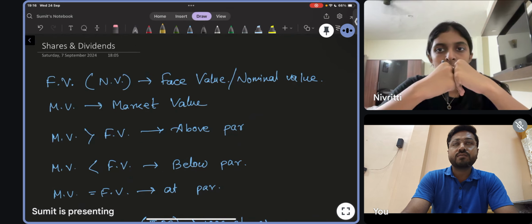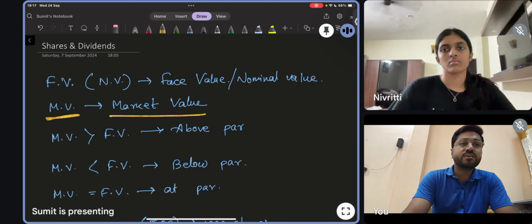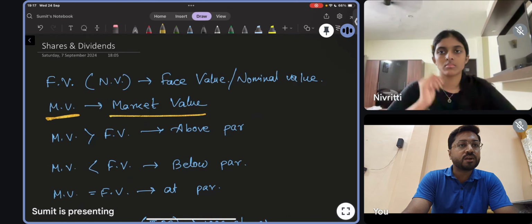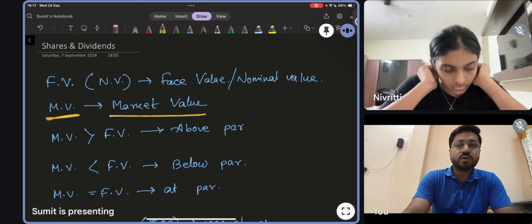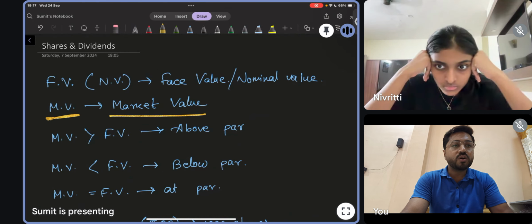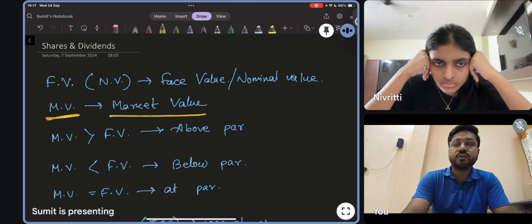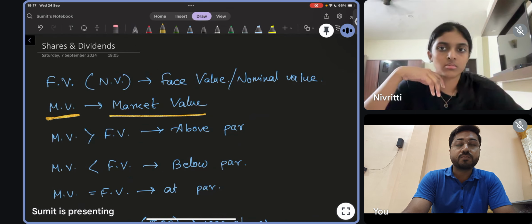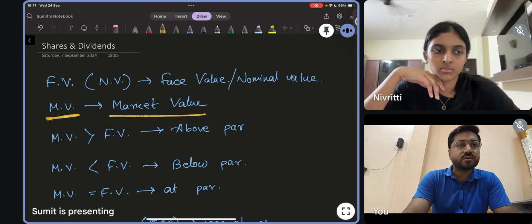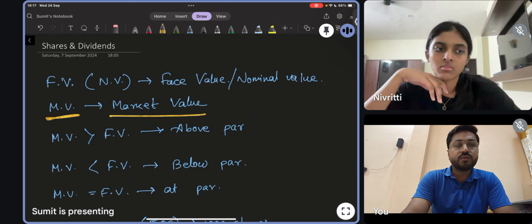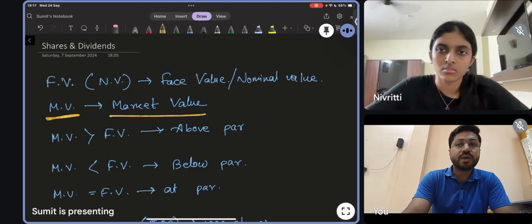Okay. And then for face value, another word is nominal value, NV. Then we have MV. MV means market value. Market value is very basic. If I say go and buy 2 kg of sugar or 2 kg of potato, you will buy the sugar or the potato at the price that is going on right now. Suppose the price of potato is 30 rupees per kg. If you want to buy 2 kg of potato, you should pay 60 rupees. Correct. So that is called the market value.